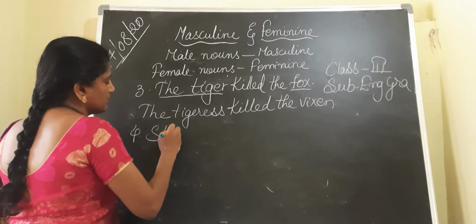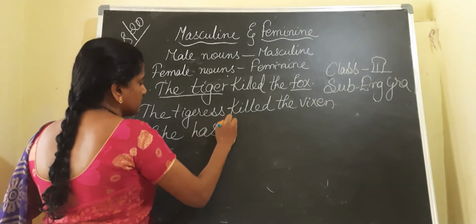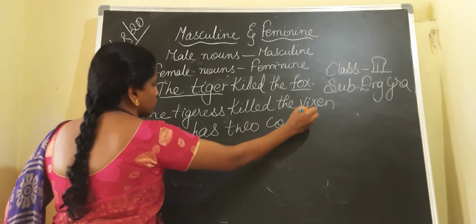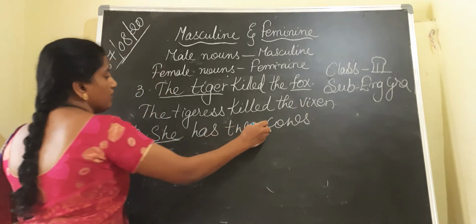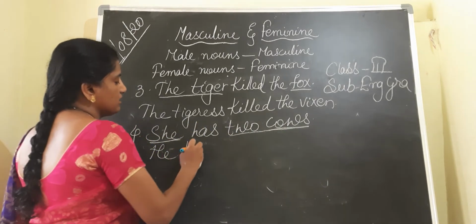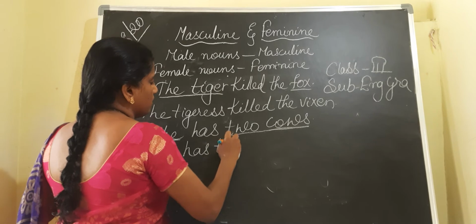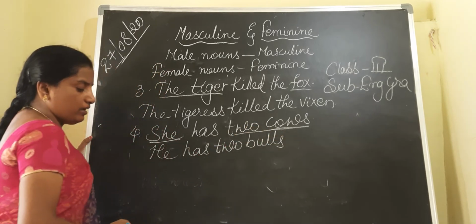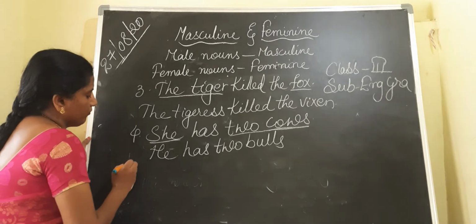Okay, coming to the fourth one, children. She has two cows. You can write: He has two bulls. Next, the fifth one.